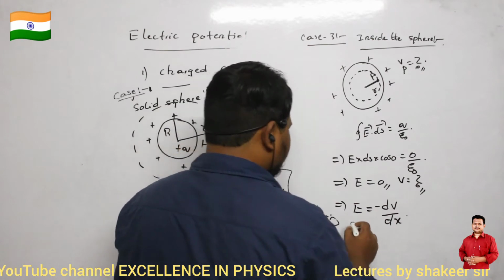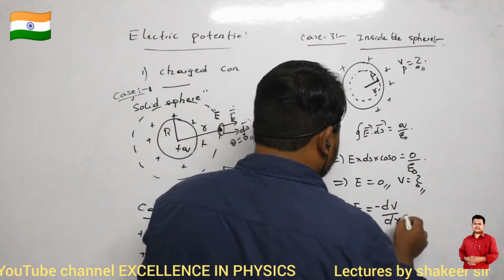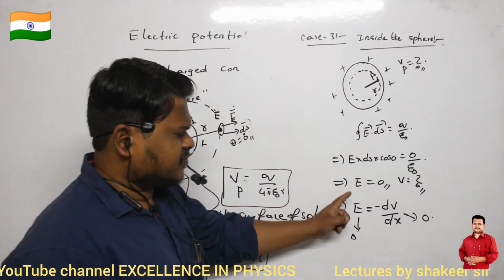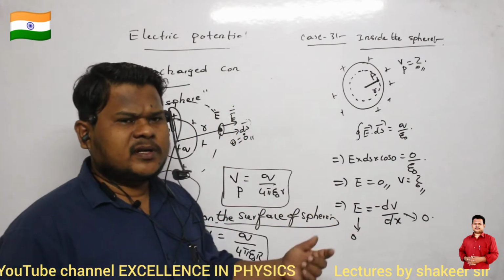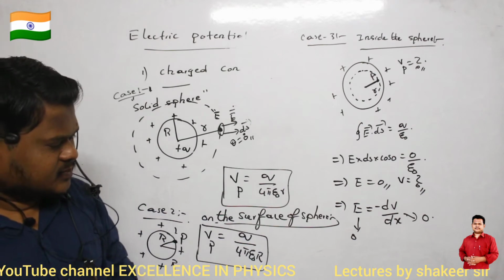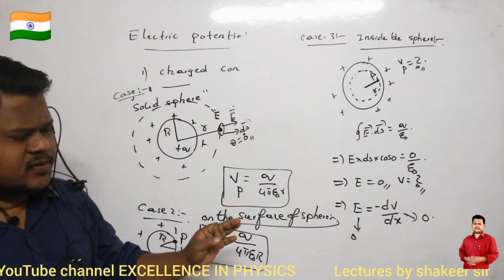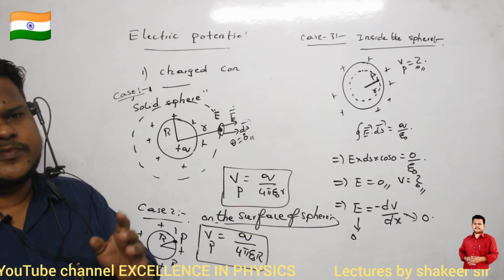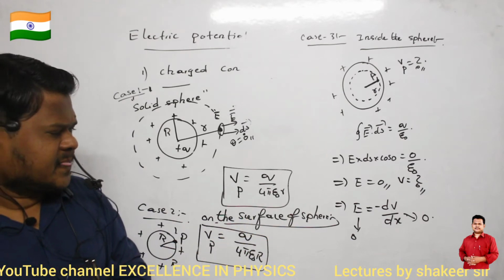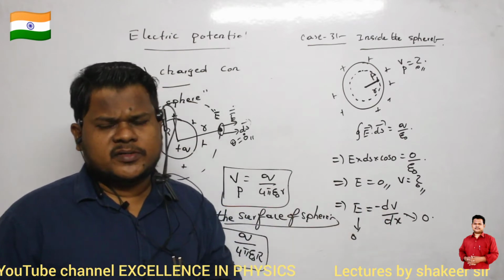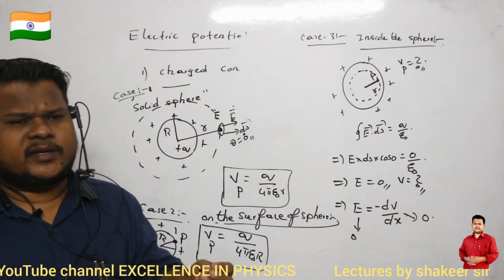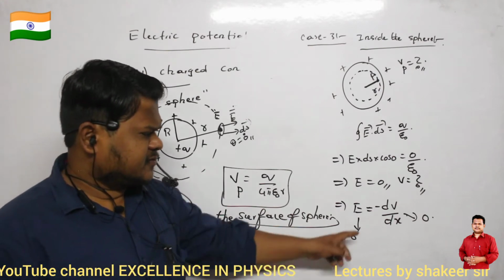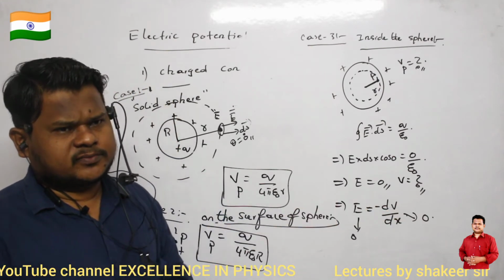So I can write, if the E value is 0, then dV by dx also will be 0. If dV by dx is 0, then what is the V value? V should be a constant. Why should V be a constant? Because the differentiation of any constant is 0 only.